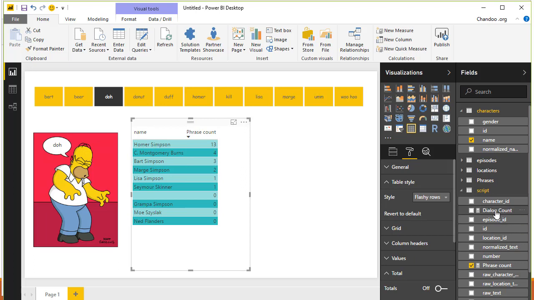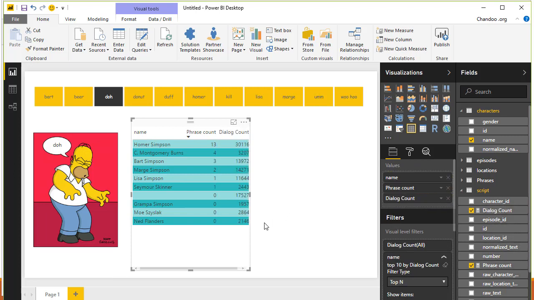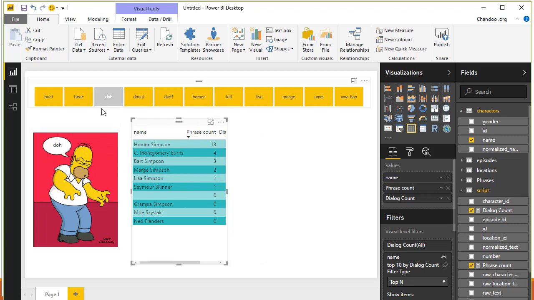Alright, so this is that, and we can go ahead and add a few more things here. For example, we can see how many dialogues are spoken by each and every character. In the original dashboard I also counted how many appearances they had, and added that as a font color scale on the right hand side. People who appeared in many episodes will look darker purple, versus people who appeared in one episode but said that thing so many times, who would appear in a lighter shade of purple. So that's that table.